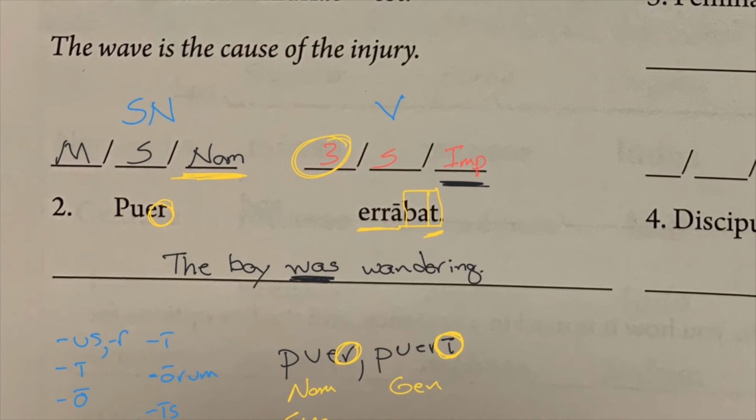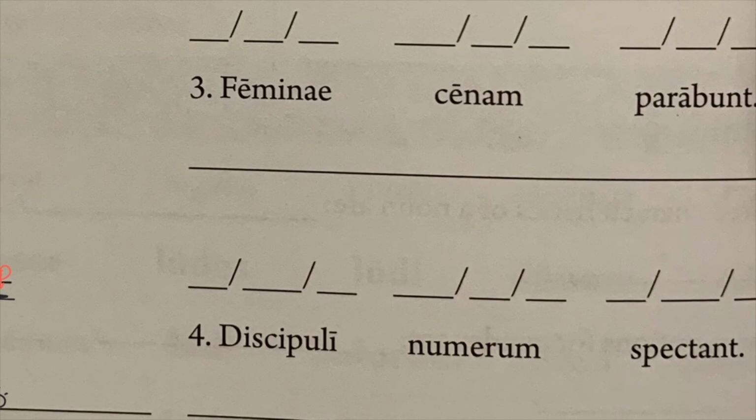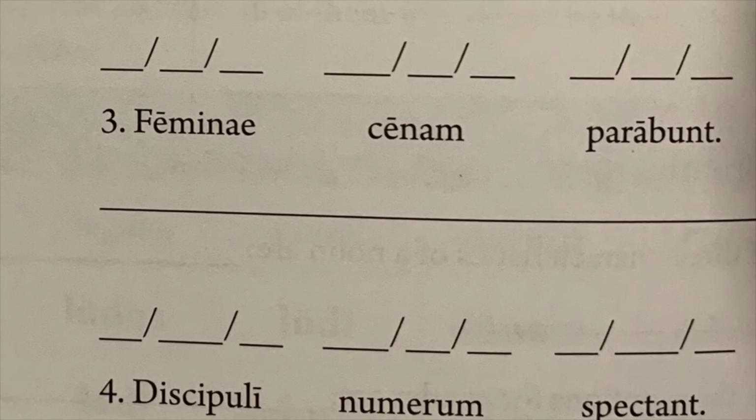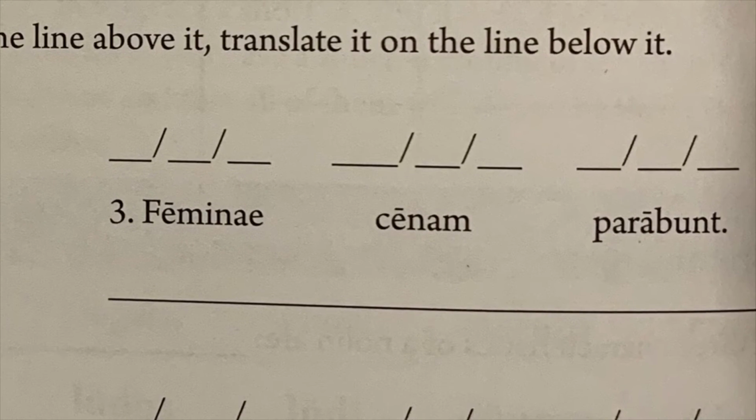Let's move on to our next sentence, which is found right over here, sentence number 3. Immediately you recognize this is a slightly more complicated sentence because it has 3 words, not just 2. But we're going to start in the same way. We're going to find our verb and parse our verb. Well, as I look at these 3 words, only one of them has anything that could be a verb ending, and that's parabunt. There is our verb ending.